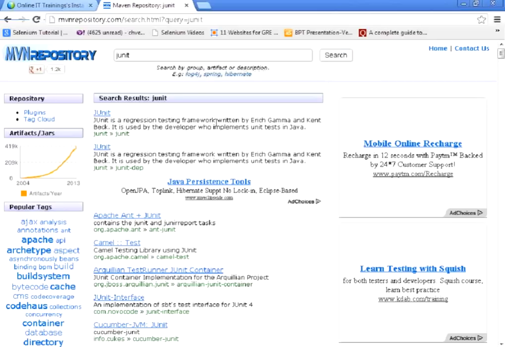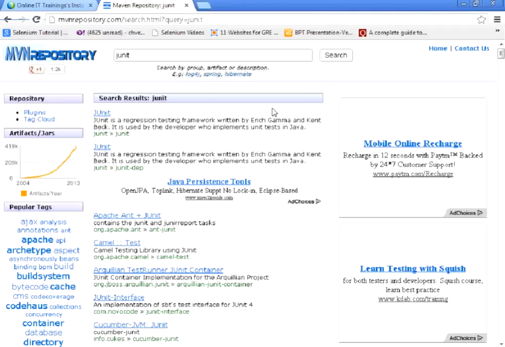So JUnit is a regression testing framework written by someone. He has developed a new, updated jar file regarding JUnit. So basically, whenever people come up with a new project or a new jar file, they deploy it onto one server on the internet where everyone can access it and download those particular jar files.